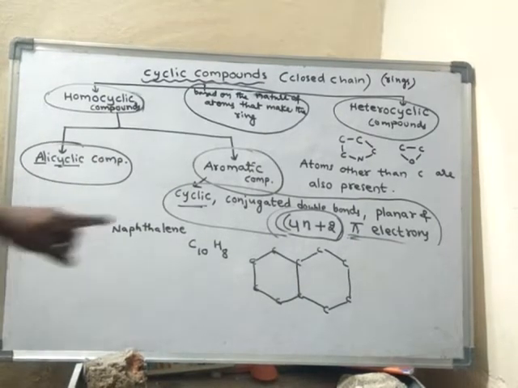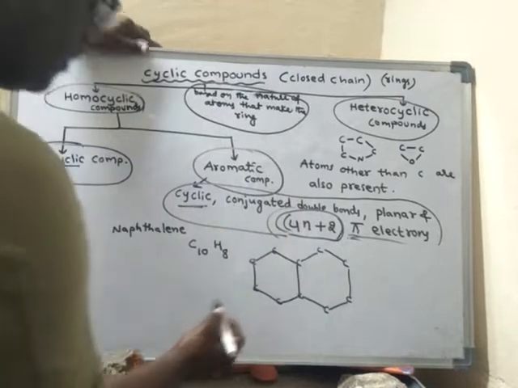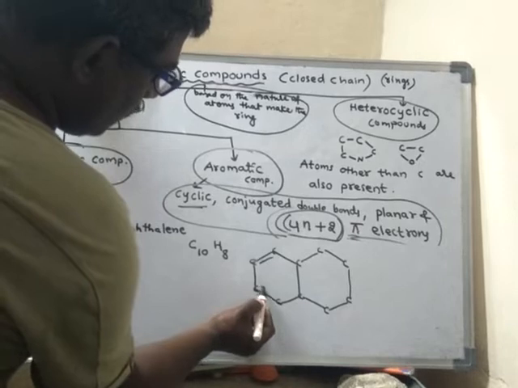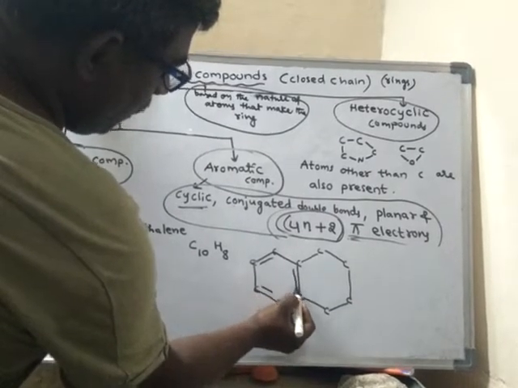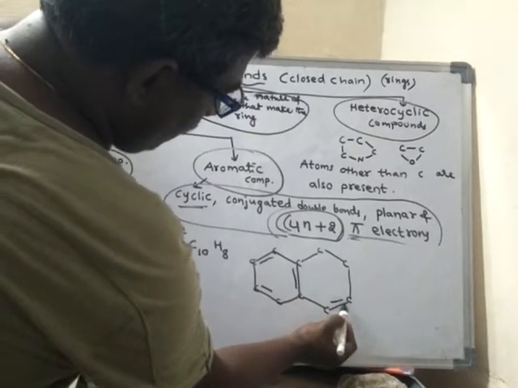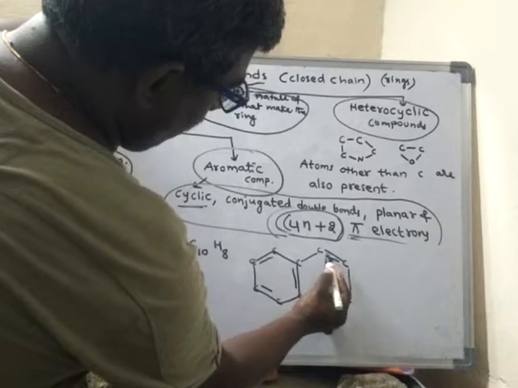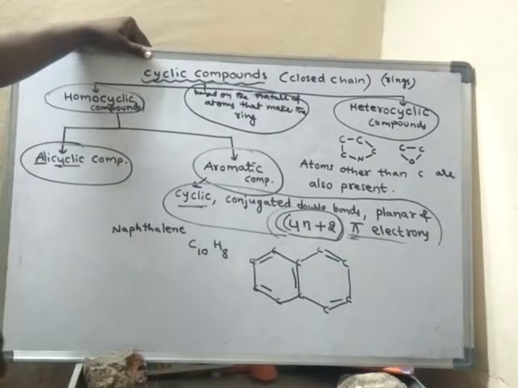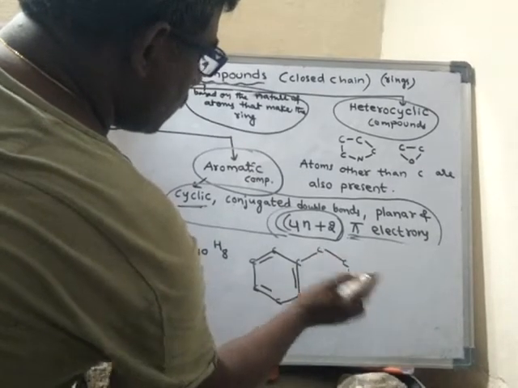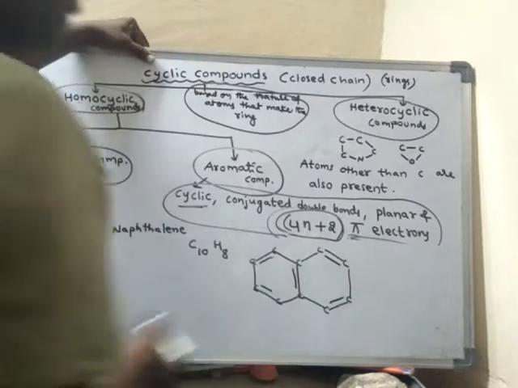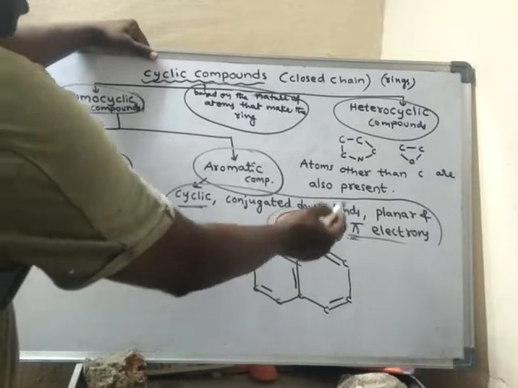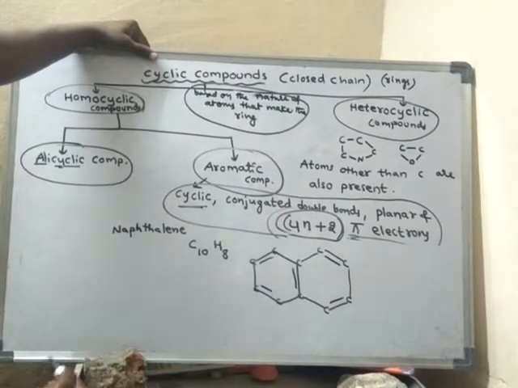Okay. Cyclic, conjugated double bond. That means suppose you start from here: double bond, single bond, double bond, single bond, double bond. Again double bond, single bond, double bond, single bond, double bond, single bond, double bond. So cyclic, conjugated double bonds, and it is planar.